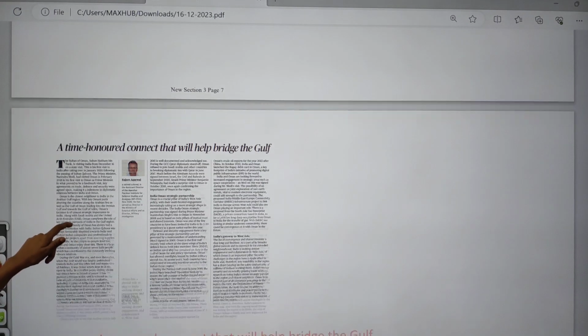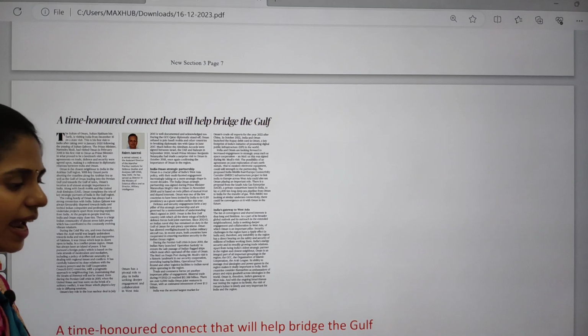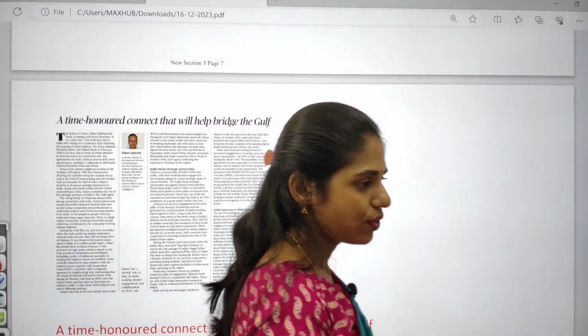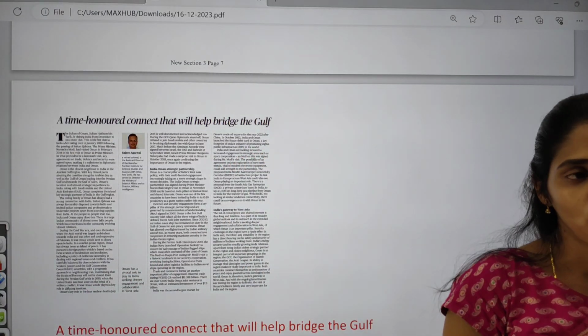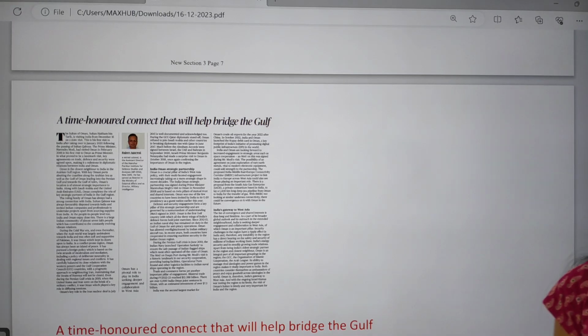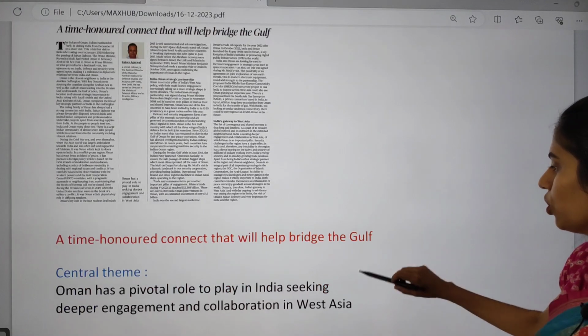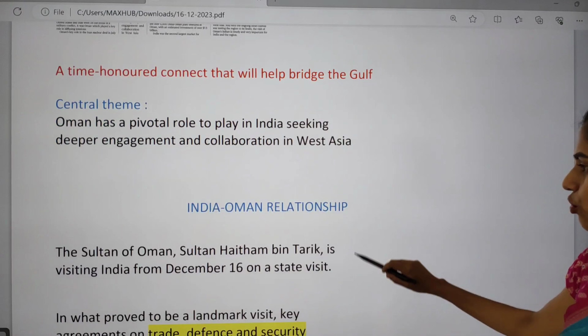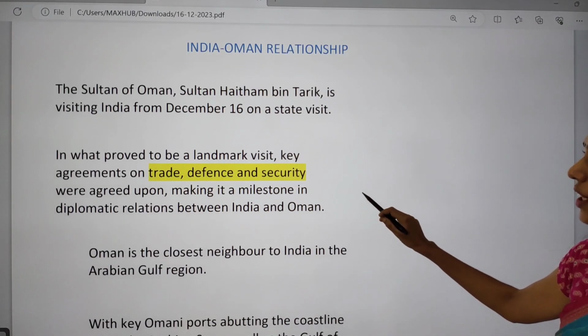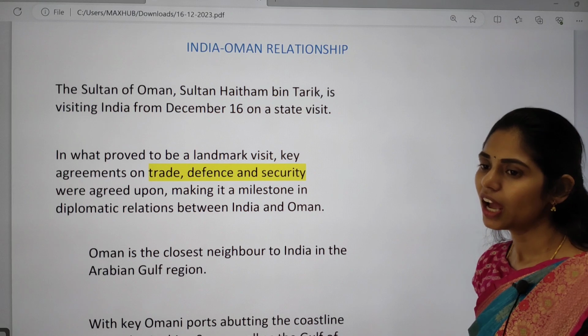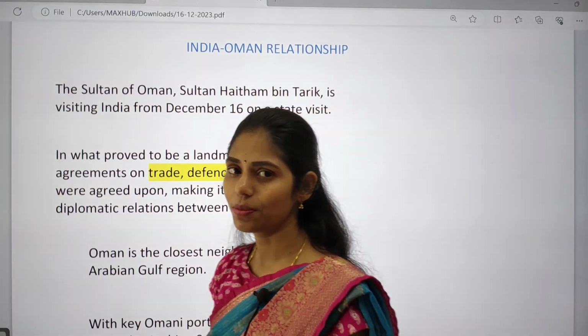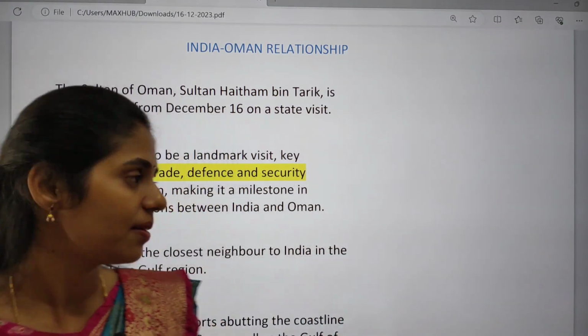And the next topic is about Oman and India relations. Whenever any country is in the news, you have to see the map. I am giving you the homework of seeing the map. Open your atlas and see the map of Oman, and let me know which countries share a boundary with Oman, and which water bodies are very near to Oman.